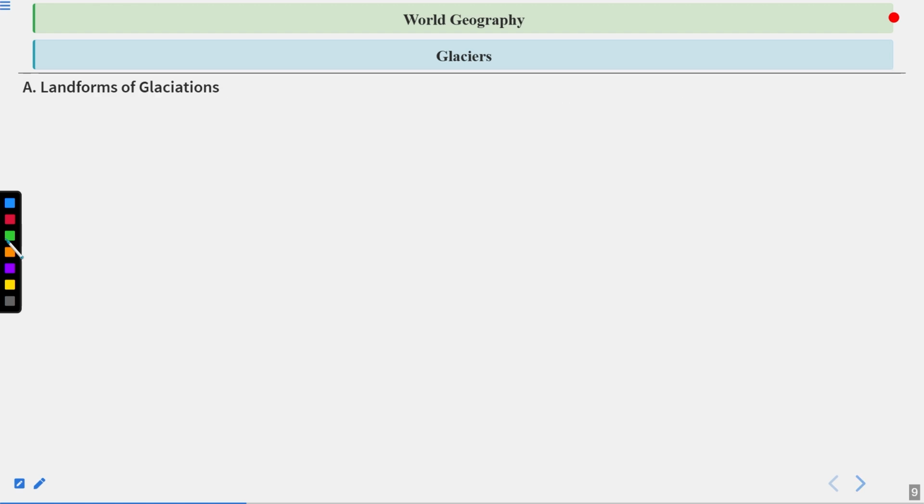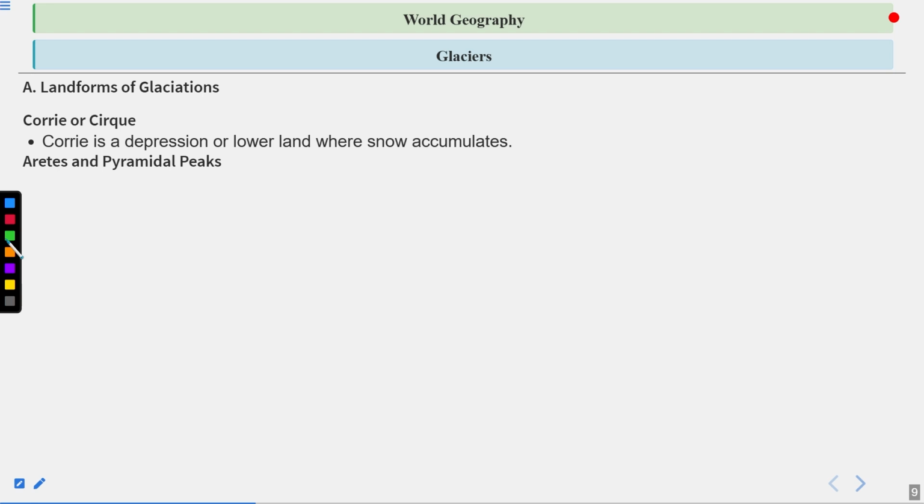Landforms of glaciations. Kori or Kirk. This is also sometimes pronounced as Cirque or Kirk, and let's see what it is all about. So Kori is a depression or lower land where snow accumulates. If ever you visit a mountain, you will find a glacier accumulated on the slope, and because of this accumulated ice, a depression is created, and during the summertime, the ice will melt and the water will remain. The type of depression that is created because of the heavy weight of ice and gravity, that particular landform is called cirque or kirk.